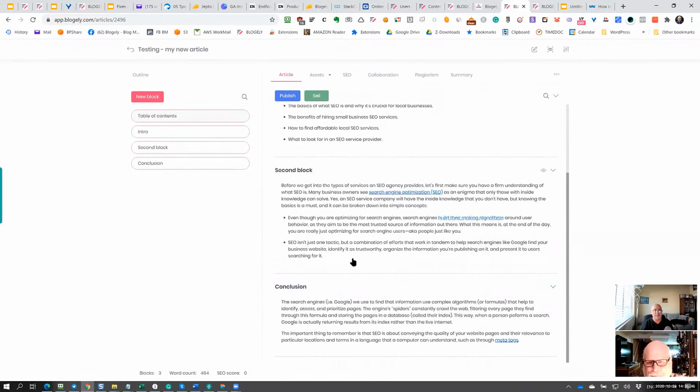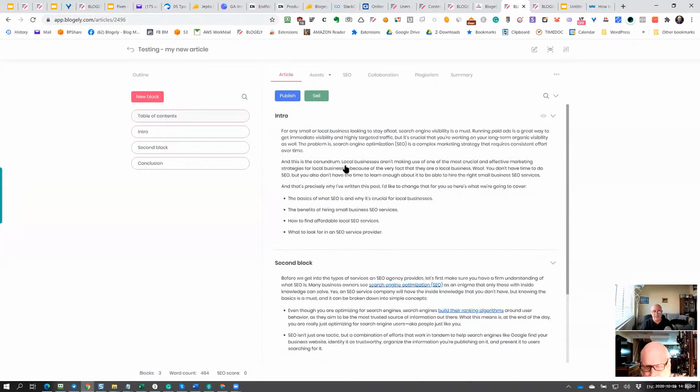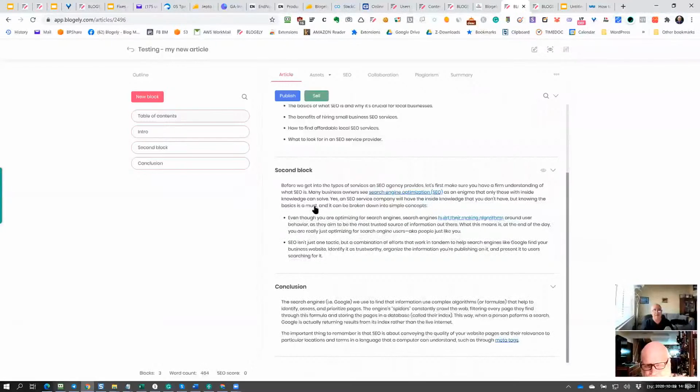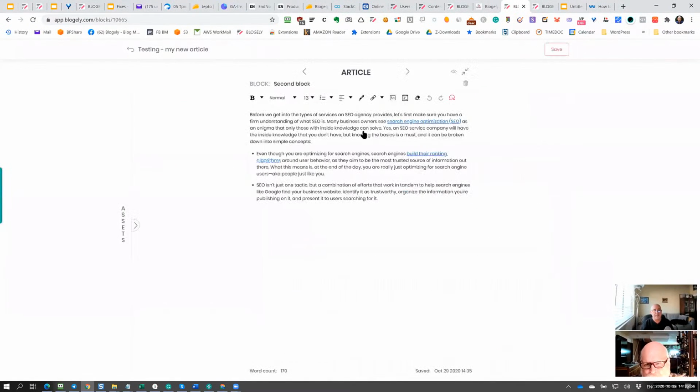So basically you get the concept. You create a block, and you dive into this block, and you start typing or creating your content. Now when I click here on a high level, I can get into any block I want, and I can modify it, tweak it, change it, and enhance it with other stuff.